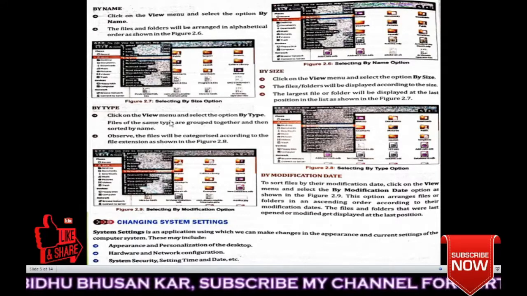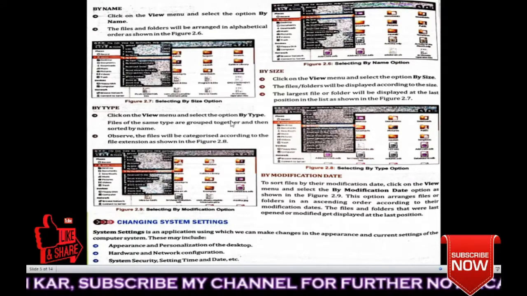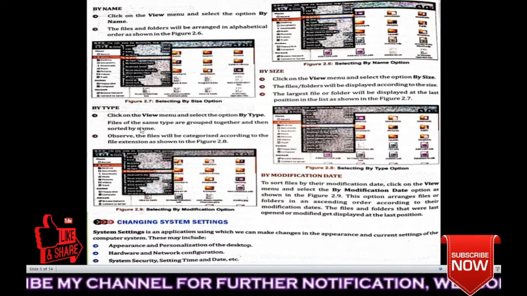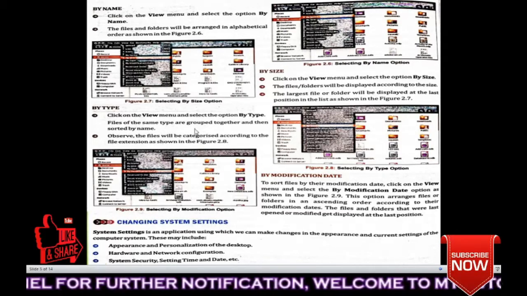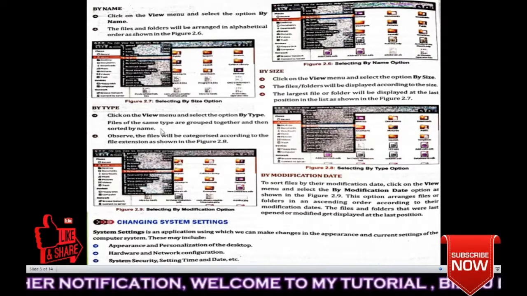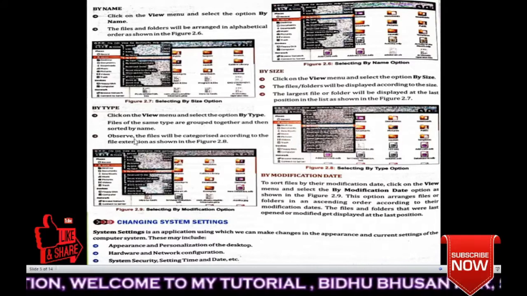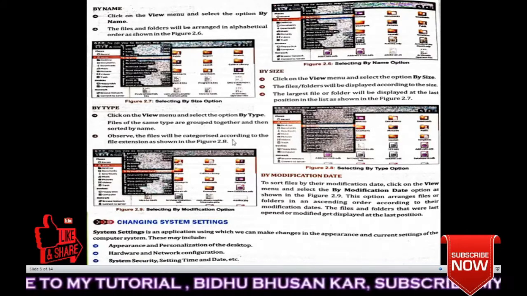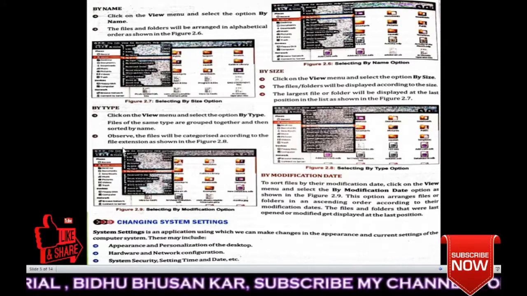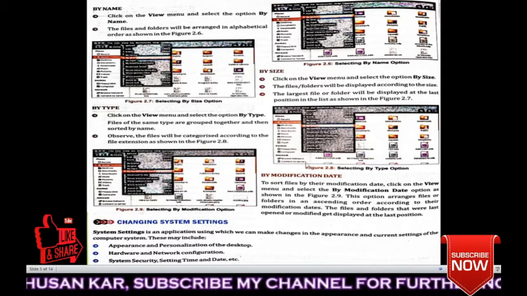Click on the View menu and select the By Type option. The files of the same type are grouped together and then sorted by name. Observe the files will be categorized according to the file extension, as shown in figure 2.8.